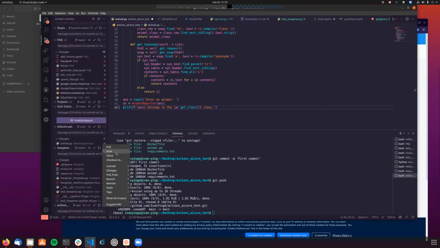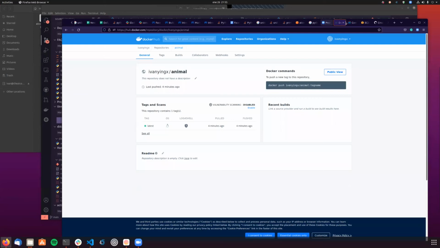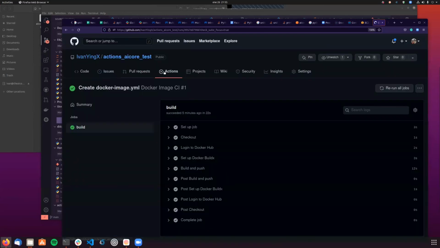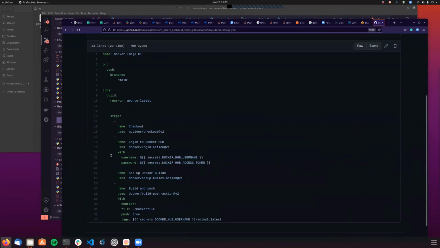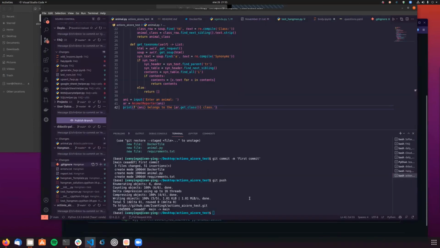I'm just gonna pull some changes here, and I'm going to push now. As you remember from my actions, if we take a look at actions, the Docker image will be pushed whenever I make a push to the main branch. So that's exactly what I'm going to do now.